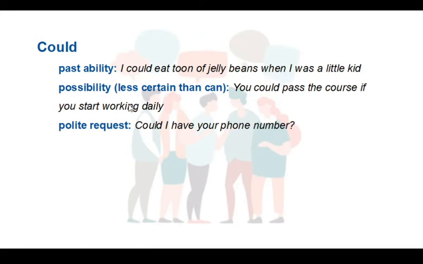Possibility. In this case, it's less certain than can. You could pass the course if you start working today. And you can also use it to make requests, and it's quite polite. Could I have your phone number?